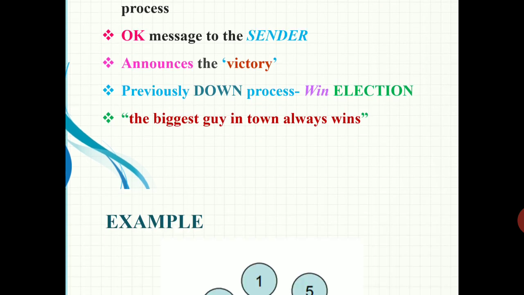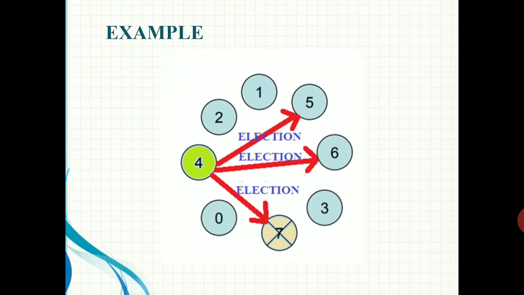Then we can go to some examples. Consider a system that contains 8 processes numbered from 0 to 7. You can see that there are 8 processes numbered from 0 to 7. They are arranged in some order. The order does not matter, but each and every process can send messages to every other process.